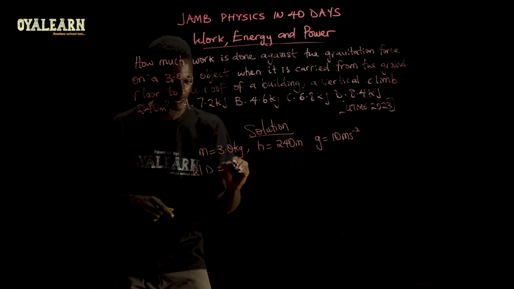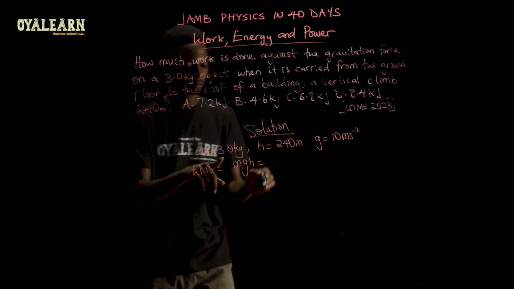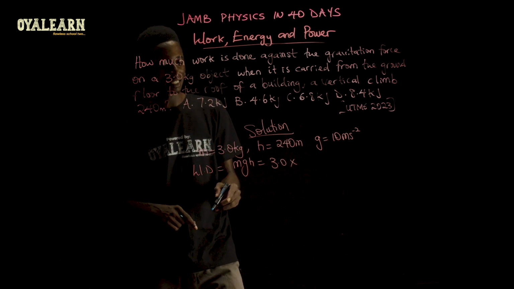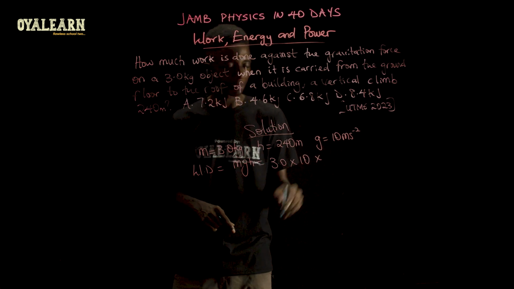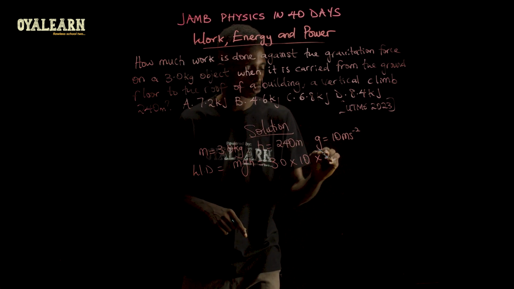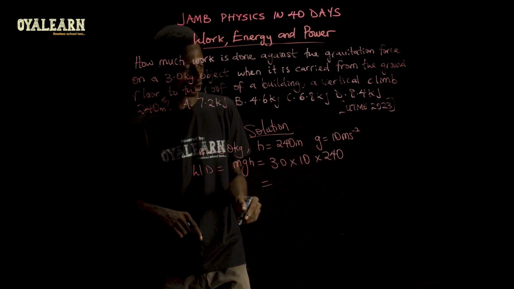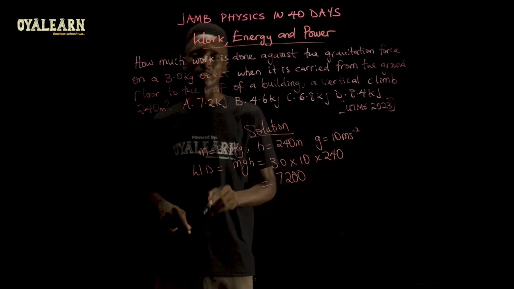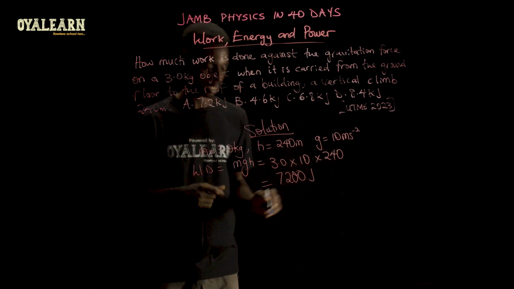Work done would be m g h. Now m, that is mass, 3.0, multiplied by g, which is 10, multiplied by h, which is 240. Now this is going to give us 7,200, and work done is measured in joules.